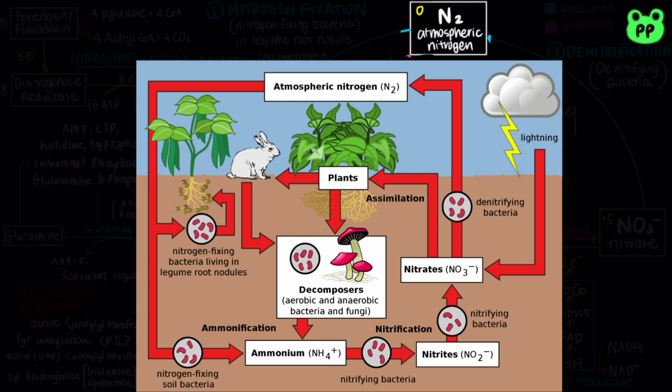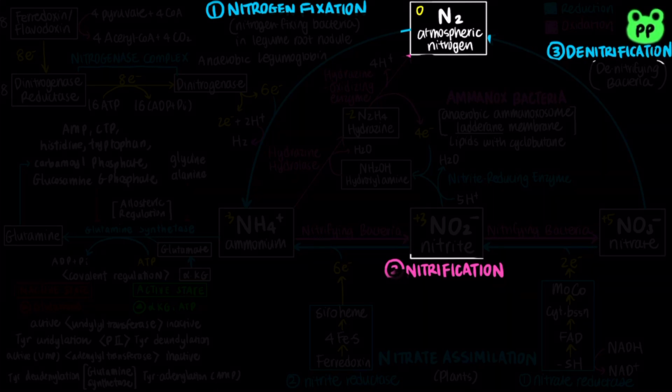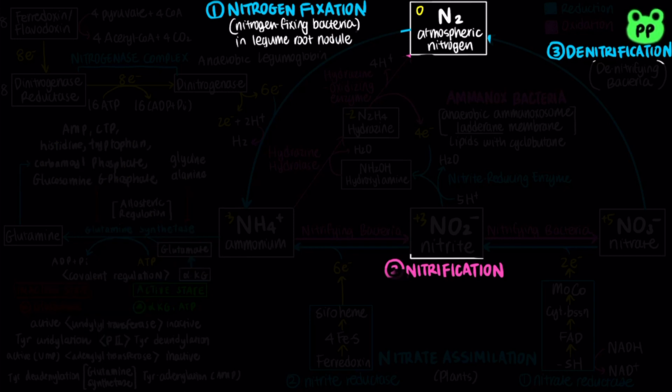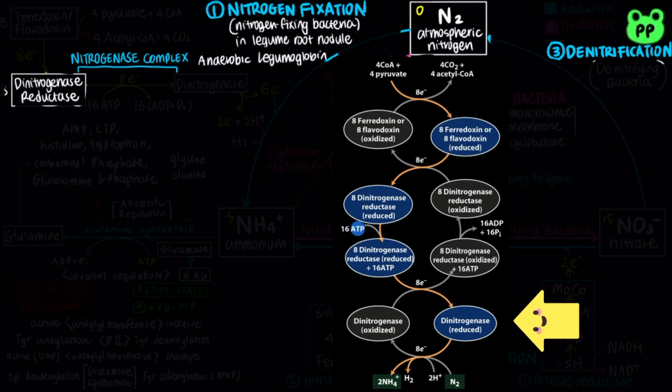The nitrogen cycle involves pathways by which nitrogen from the environment is introduced into biological systems. It includes three main steps: nitrogen fixation, nitrification, and denitrification. Only certain bacteria and archaea can fix atmospheric nitrogen, including the nitrogen-fixing bacteria that live as symbionts in leguminous root nodules. Nitrogen fixation is carried out by a highly conserved complex of proteins called the nitrogenase complex, found in the anaerobic leghemoglobin environment. Its central components are dinitrogenase reductase and dinitrogenase.